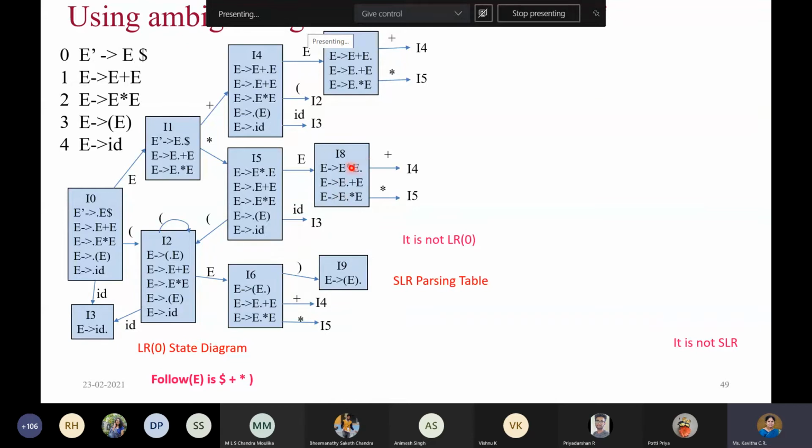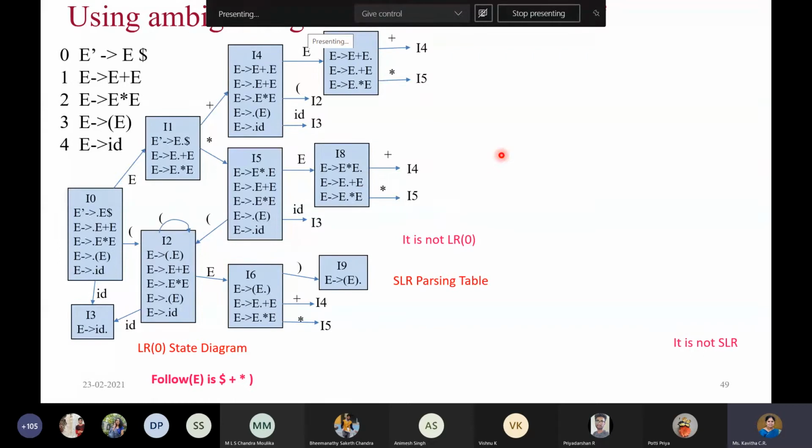Okay, so this rule number is what? E gives E star E is nothing but rule number 2. So rule number 2 is applied for all the terminal symbols, including plus and star. For plus and star there was already some shift, isn't it? Now when we apply the reduce action, that is R2, it will have the conflict. Similarly in I7 also, it will have the conflict with rule number 1 and shift 4 on plus and shift 5 on star. So definitely in state number 7 and state number 8, we are going to have the conflict.